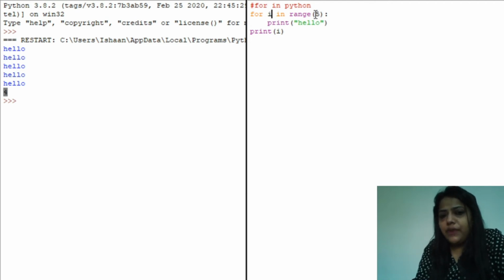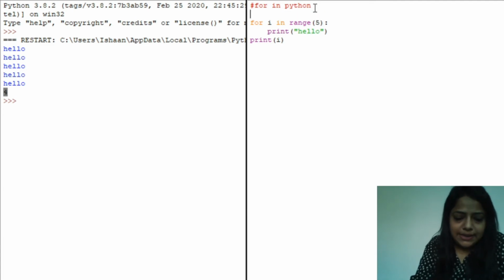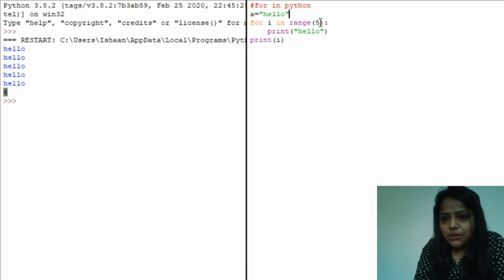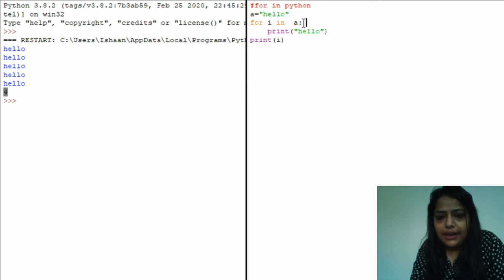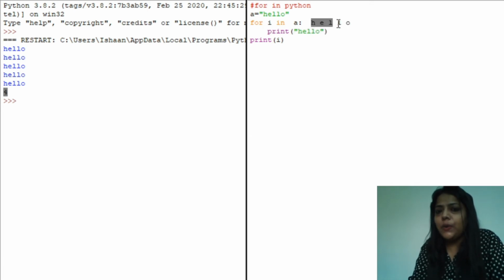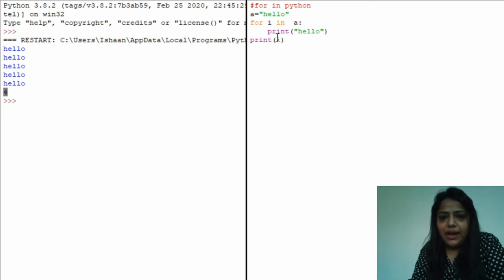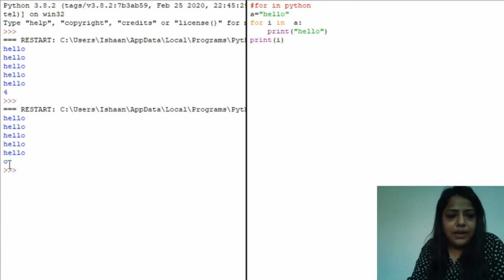So I always takes value from this range, or let's take an example of a sequence as well. Suppose A is equal to hello. So this is your string. Suppose I write A here instead of the range. So what values will I take? First I will take H, and then E, then L, then L, then O. So on the right hand side the sequence has 5 characters, so it will execute 5 times, and the value of I will be O. Let's see: hello 5 times, and the value of I is O.